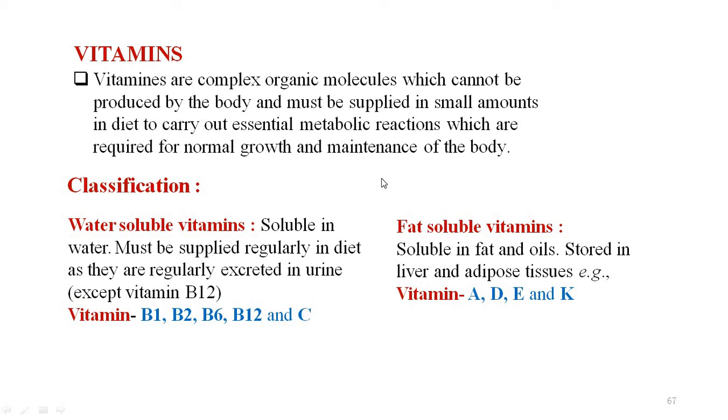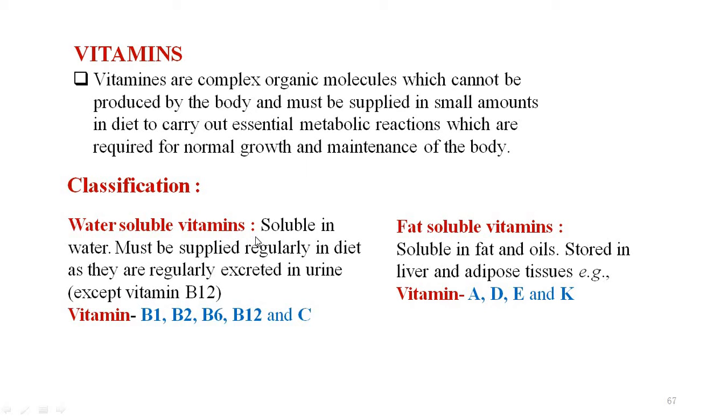Then vitamins. Vitamins are complex organic molecules which cannot be produced by the body but must be supplied in small amounts in our diet to carry out essential metabolic reactions which are required for the normal growth and the maintenance of the body. It can be A, D, E, K, B complex. Vitamins can be divided in two categories. First of all, water soluble and water insoluble. Water insoluble means fat soluble.